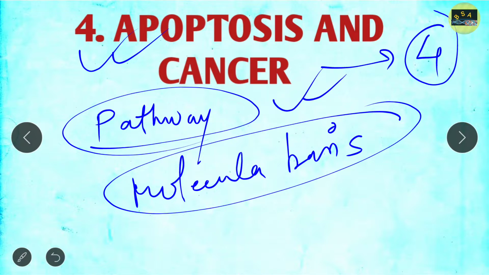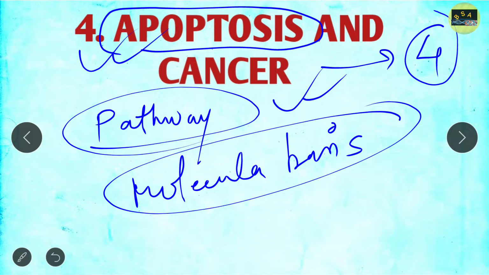So please focus majorly on apoptosis here, because in cancer they may merge the question with cell cycle. If you read this cell cycle very well, then you will also be able to solve the question on cancer. But you have to focus on apoptosis more in this part.